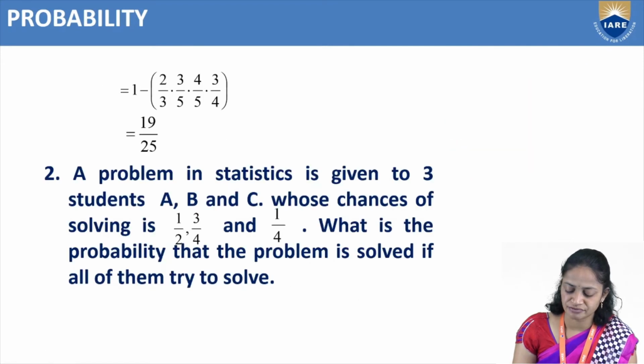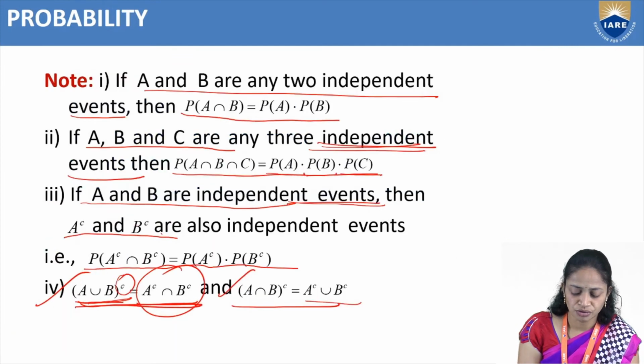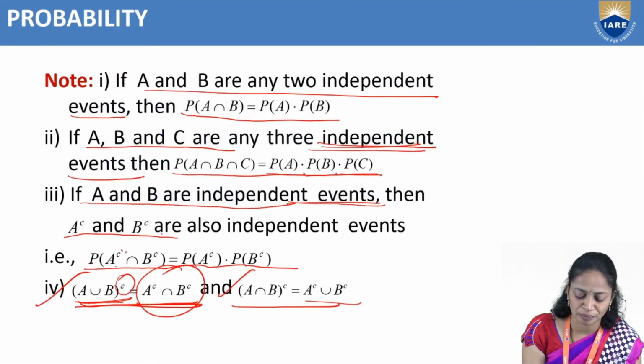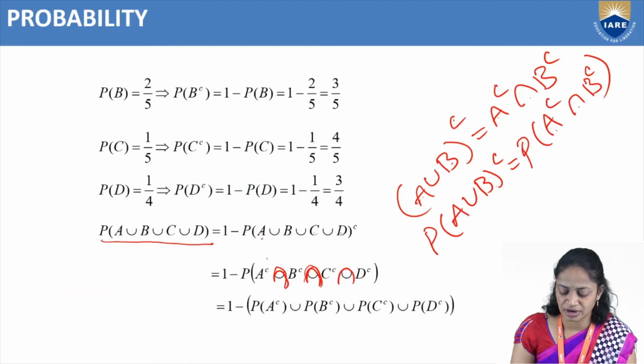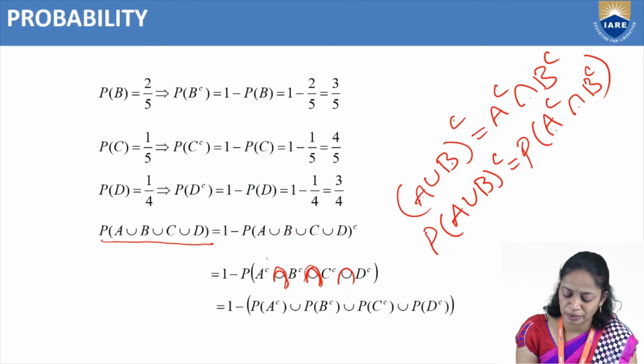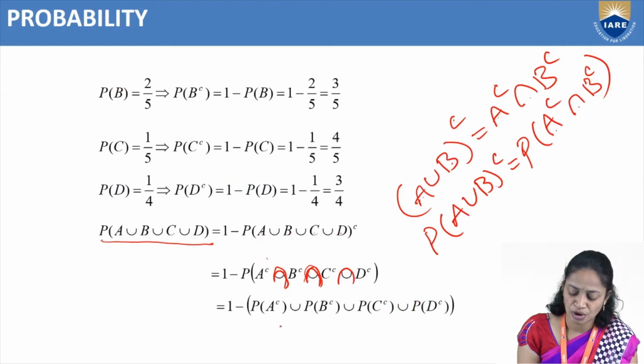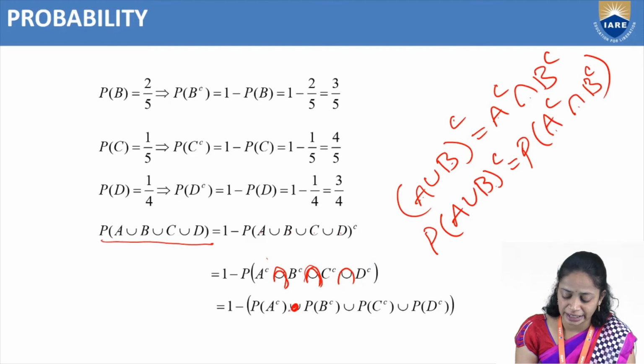And also we have one more formula. If A, B are two independent events, probability of A complement intersection B complement equal to probability of A complement into probability of B complement. So from that we can write probability of A complement intersection B complement intersection C complement intersection D complement equal to probability of A complement into probability of B complement into probability of C complement into probability of D complement.